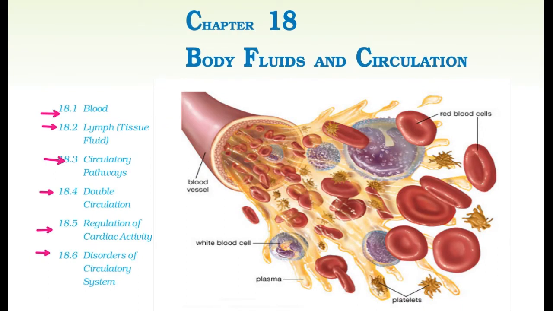Now, you have already learned that all living cells have to be provided with nutrients, oxygen and other essential substances. Also, the waste or harmful substances produced have to be removed continuously for healthy functioning of tissues. It is therefore essential to have an efficient mechanism, right? And for the movement of those substances to and from the cells, different groups of animals have evolved different methods for this transport.